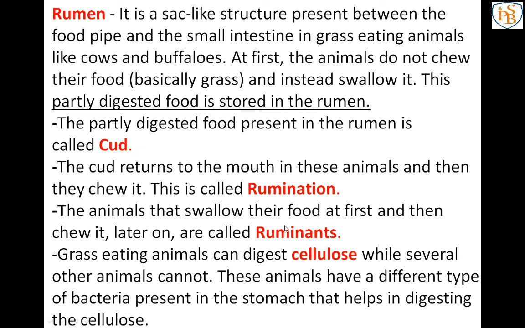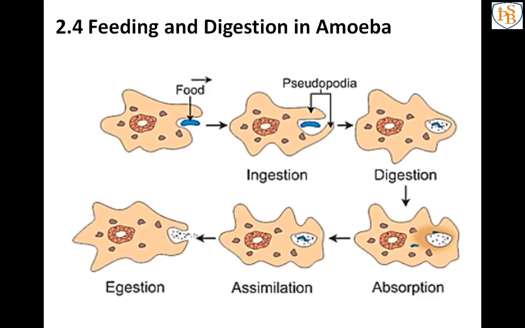So I hope you have understood the digestive system in grass eating animals. Just remember these words: rumen, cud, rumination and ruminant. Rumen is a part of the stomach of animals. Cud is partly digested food. Rumination means the process of chewing cud, and ruminant means the animals that do the rumination. So this is all about the digestive system in grass eating animals.